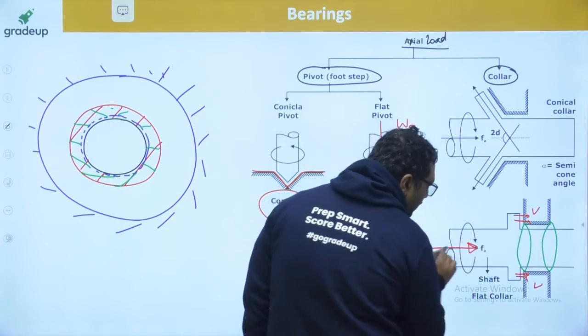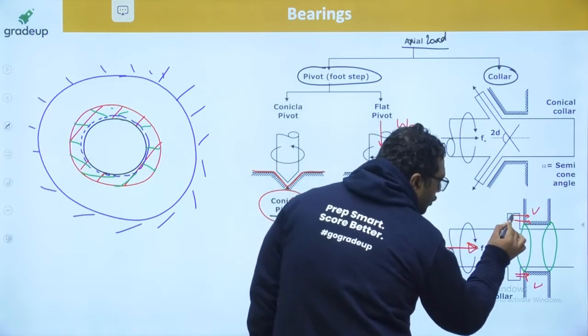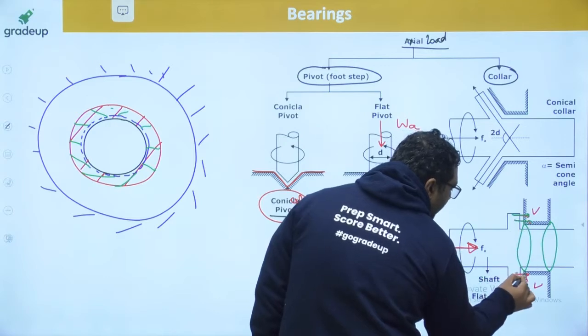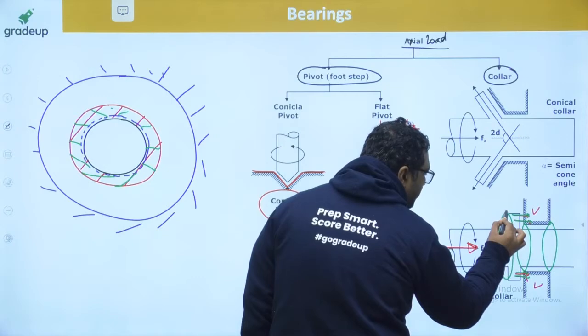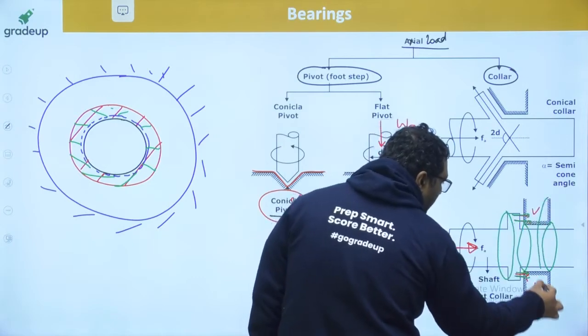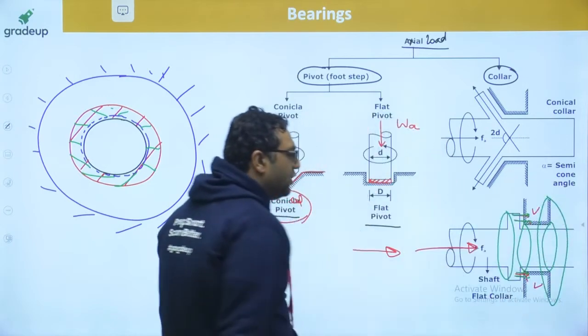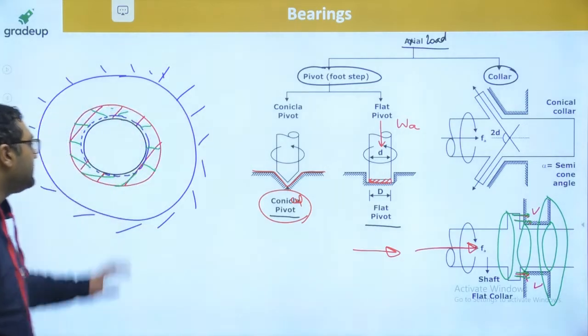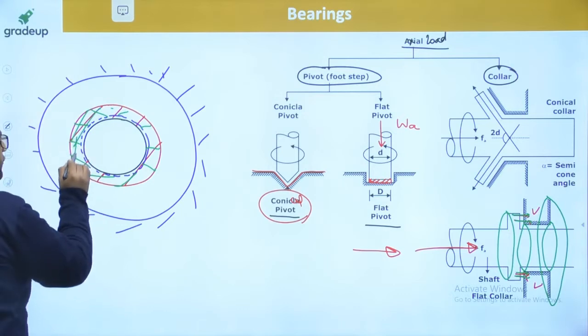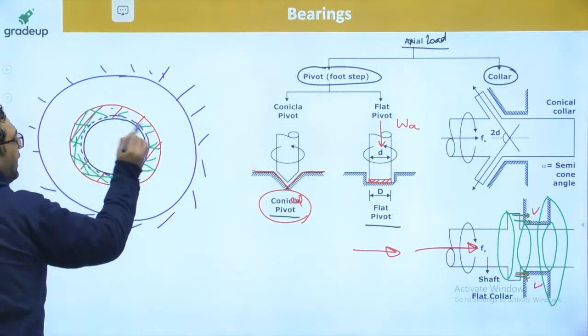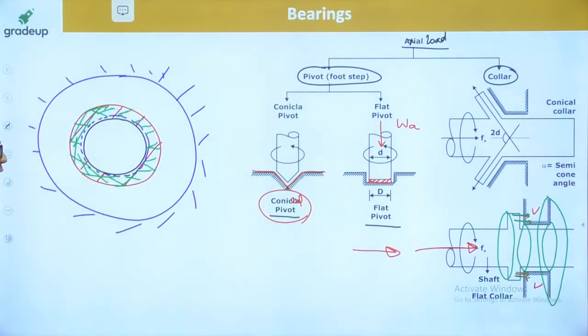And whenever you apply the force onto this collar, the collar will apply the force onto this surface. Obviously you can see the collar is also cylindrical in nature, but the bearing surface is quite bigger than the collar surface. So this is how the cross-sectional view looks, and this is the only part which is going to bear all the loads.